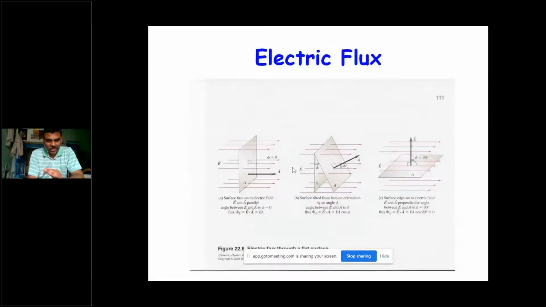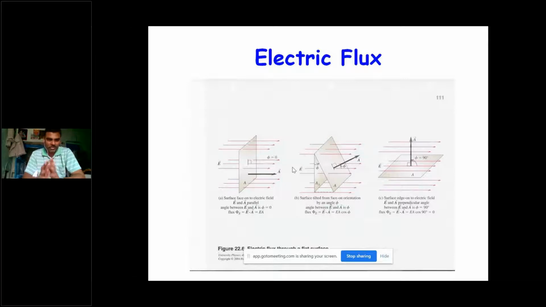And here we have some scenarios of the electric flux. Once the electric field and the surface are both parallel, that means the angle between the electric field and that surface is zero, then the flux is the dot product between the electric field and the surface, E dot A, which is given simply by E A. Why?